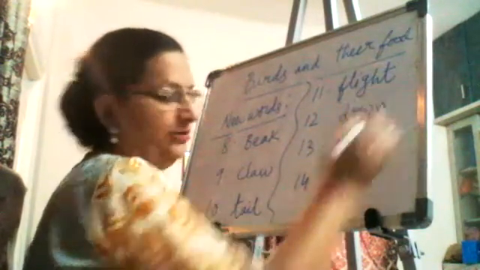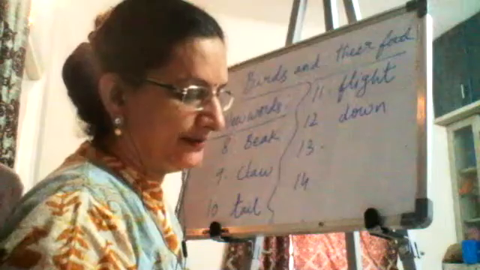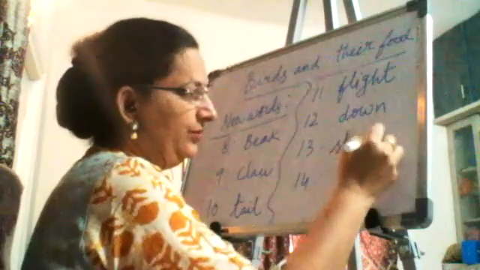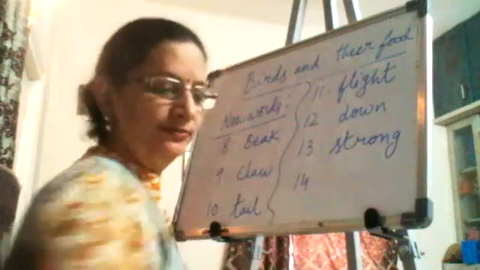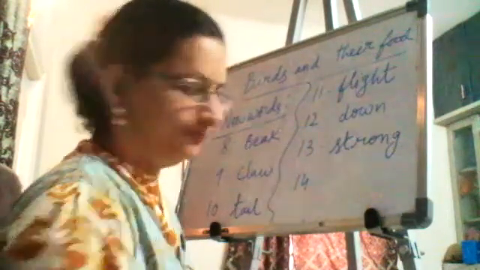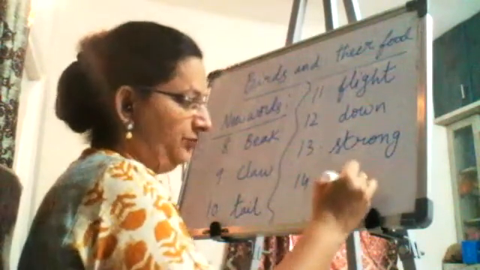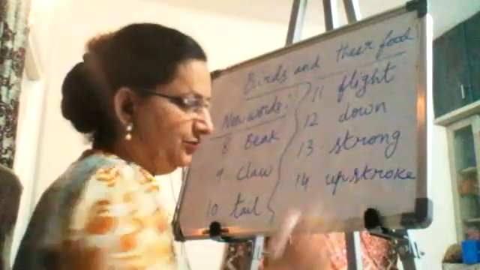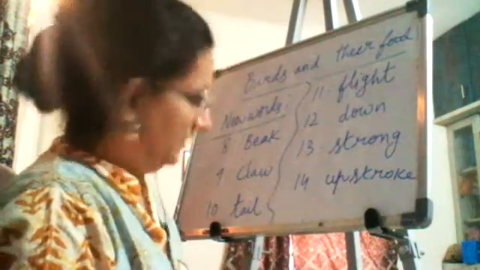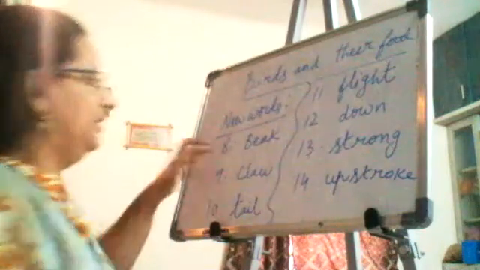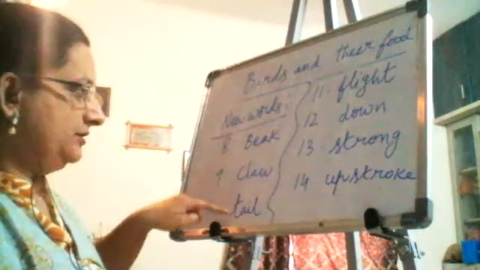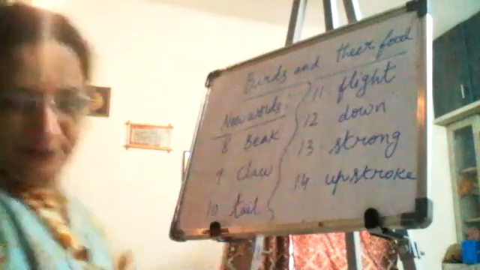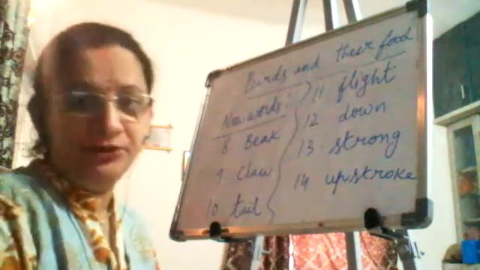Feathers. Down. Strong. Upstroke. Beak, claw, tail, flight, down, strong, upstroke. You have to stop the video and write the words.